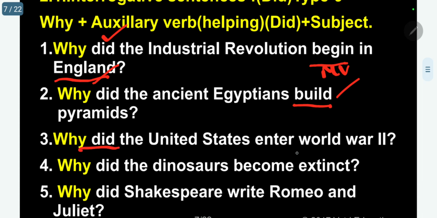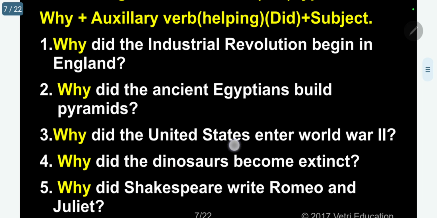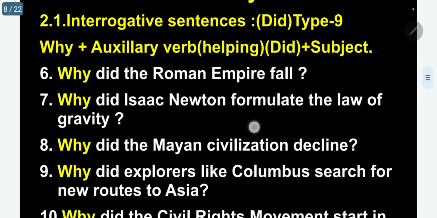Why did the United States enter World War II? Enter, main verb, did, auxiliary. Why did the dinosaurs become extinct? Become, main verb, did, auxiliary. Why did Shakespeare write Romeo and Juliet? So, write is the main verb, did is the auxiliary. Five more.